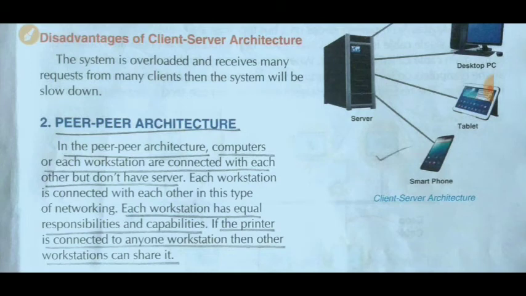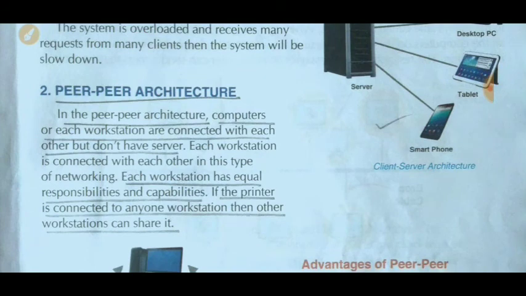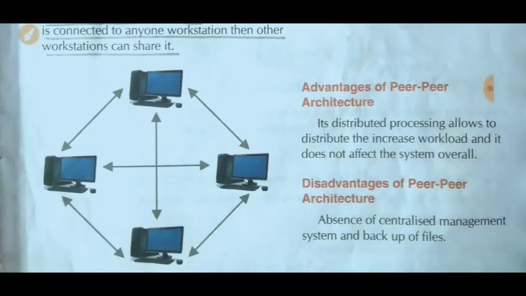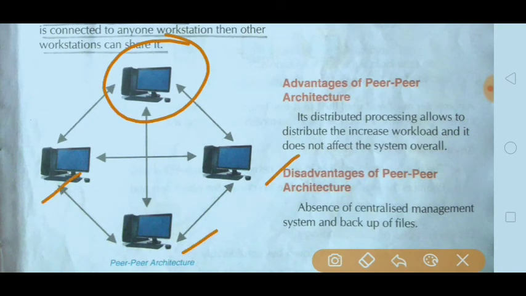Each workstation has equal responsibility and capability. It means if the server is not there, then every computer acts as a server. If a printer is connected to any one workstation, then other workstations can share it. If we have four computers, like this, 1, 2, 3, 4, these four computers are connected with each other. See, this one system is connected with this one also, this one.